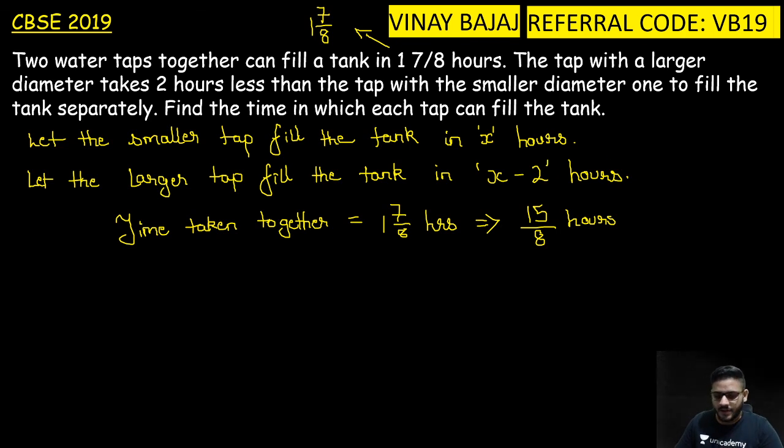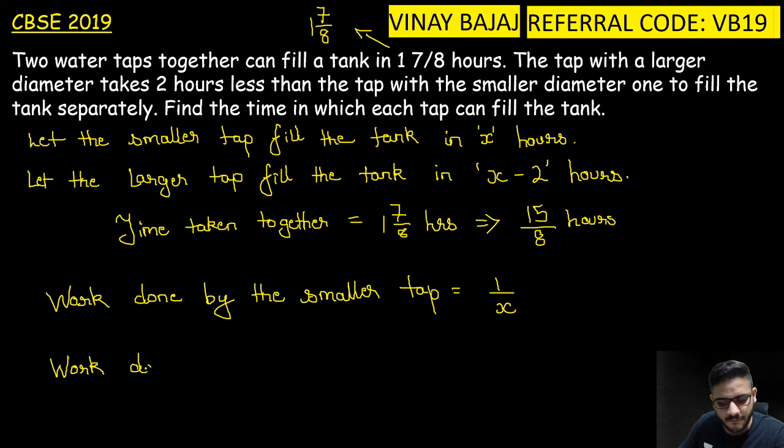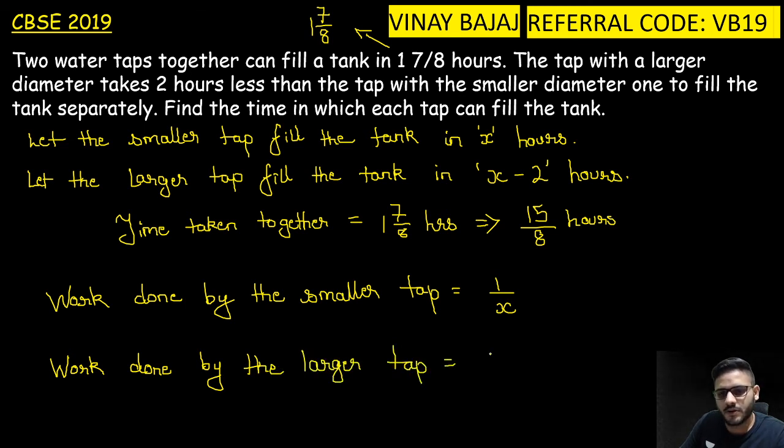Now, work done by the smaller tap. Everyone has done this direct inverse relationship. Work done by the smaller tap is equal to 1/x, and work done by the larger tap is equal to 1/x minus 2, in an hour.